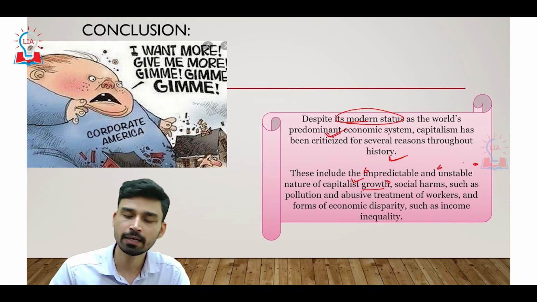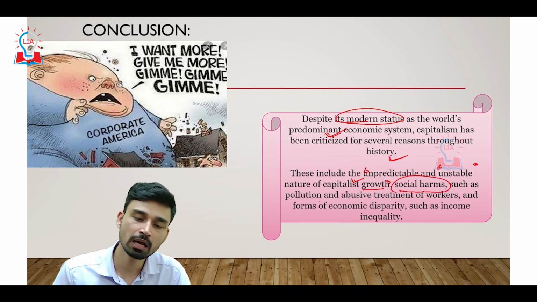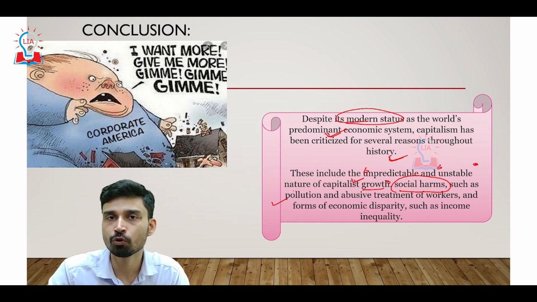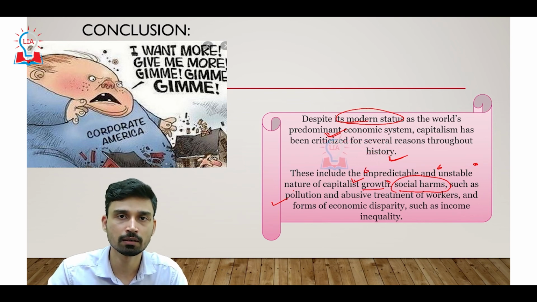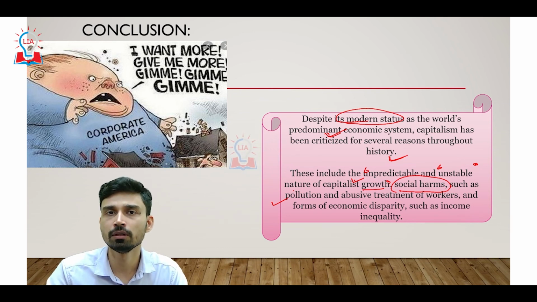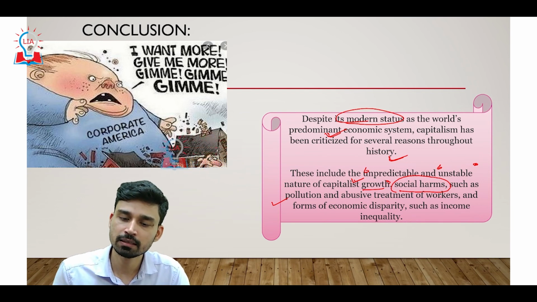Second, there are several social harms associated with capitalism. Such social harms include pollution, because when we focus more upon economic growth, we forget about the environment. Today we have several environmental issues corrupting our world, such as global warming and sea level rise. All this can be said to be a direct result of industrialization and the nature of doing business, which is mostly selfish in nature, and that is one social harm.